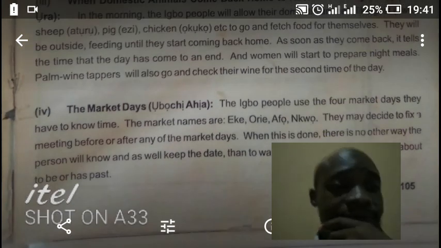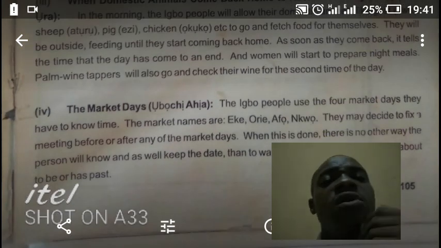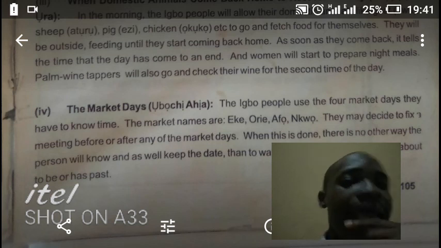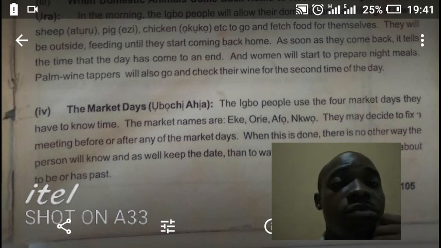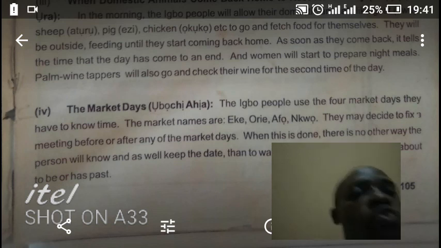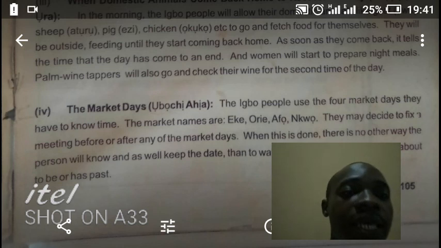So that is that. Now, look at the next one, which is the market days. Ụbọchị ahịa. Ahịa in Igbo is what? Market. Days in Igbo is called ụbọchị. So the Igbo people use the 4 market days they have to know time, and the 4 market names are Eke, Orie, Afọ, Nkwọ.